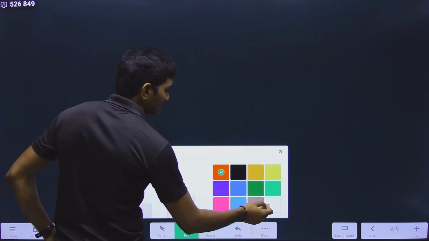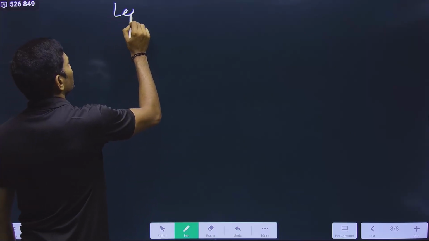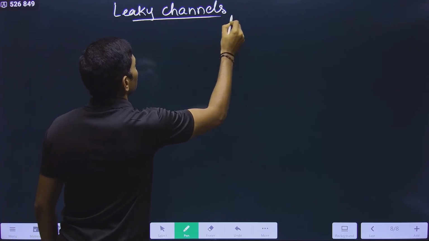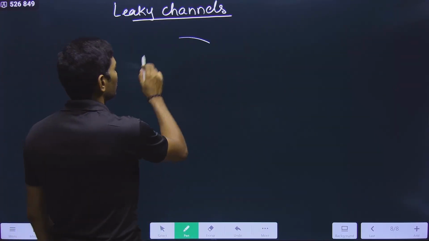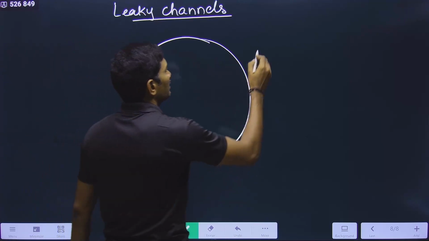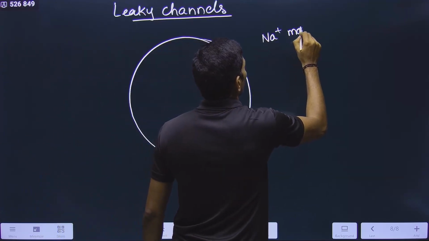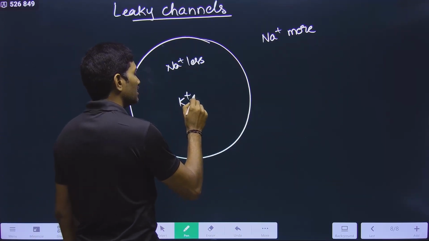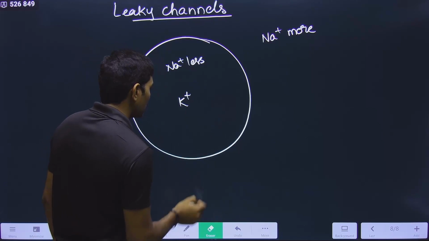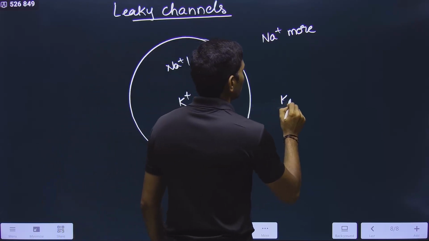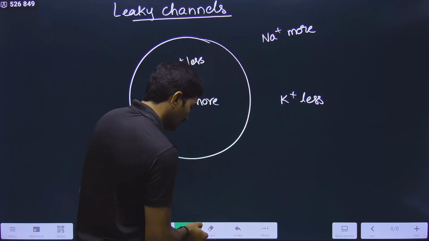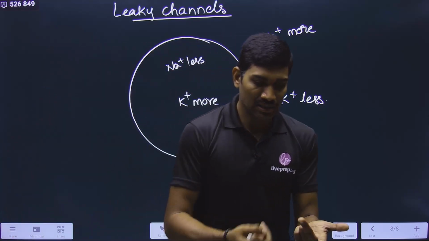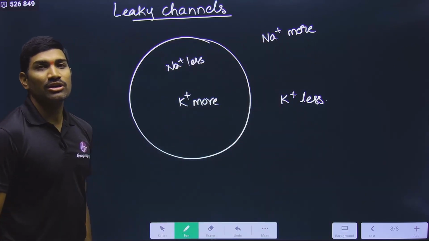Now we are going to the channels. In the channels, first we will talk about leaky channels. Observe the concepts very carefully. What will these leaky channels do? Suppose this is the plasma membrane. Here Na plus is more outside, and inside Na plus is less. Inside the cell K plus is more, and outside the cell K plus is less. There are different types of channels we studied: leaky channels, ligand gated channels, and voltage gated channels. First I am talking about leaky channels.